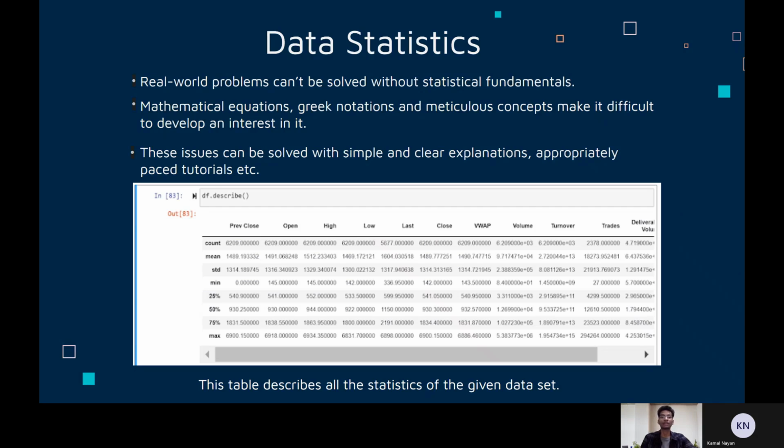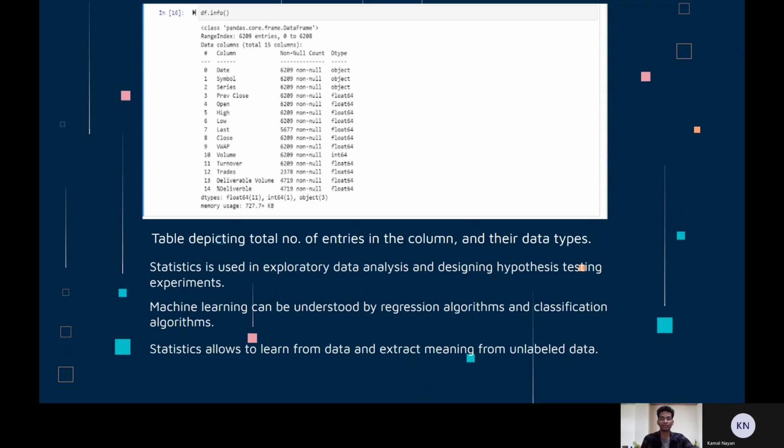Data are the individual pieces of factual information which have been recorded and used for analysis purposes. It is the raw information from which statistics are created. Statistics are the results of data analysis, its interpretation and its presentation, which is followed by the decision-making part for any market. The image shows the number of relevant data entries, which is 6,209, the type of data in each column, being an integer type or decimal type, and the emptiness of each cell, either a null cell or a non-null cell.